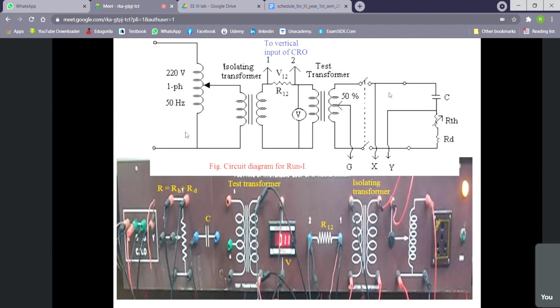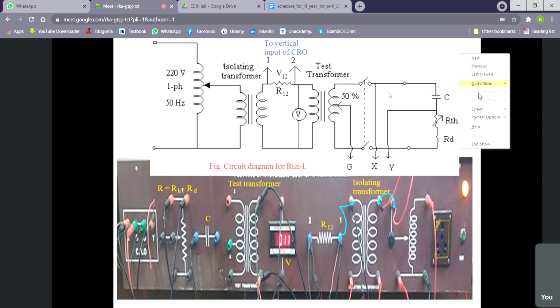Then this was the circuit, is it not? So from the variac, it should go to the isolating transformer. So we shall connect the variac terminal to the isolating transformer terminal. Then it will come out from the secondary of the isolating transformer. So from here, it will be connected to the R12.